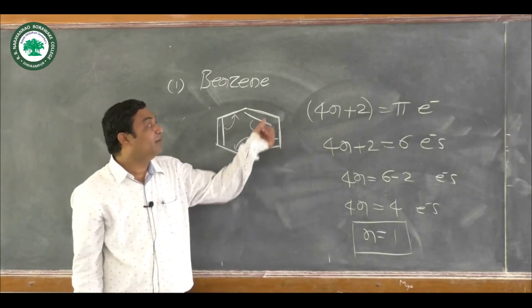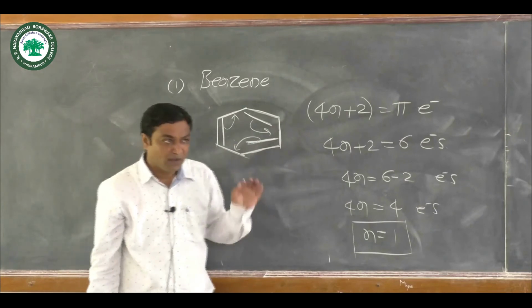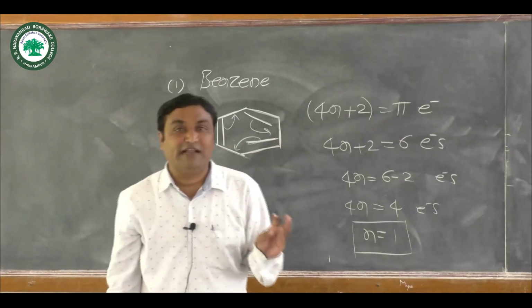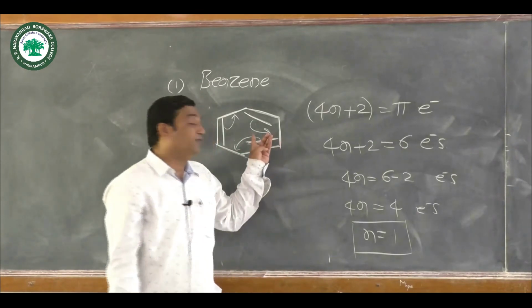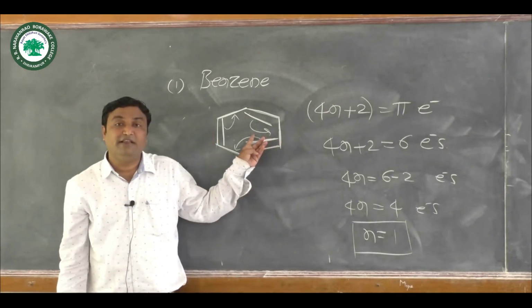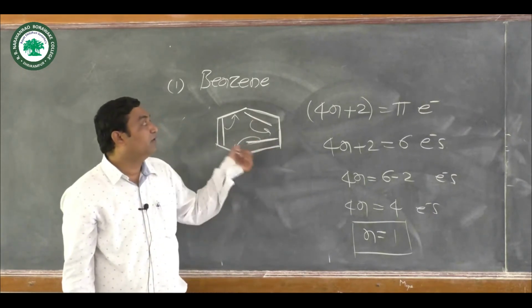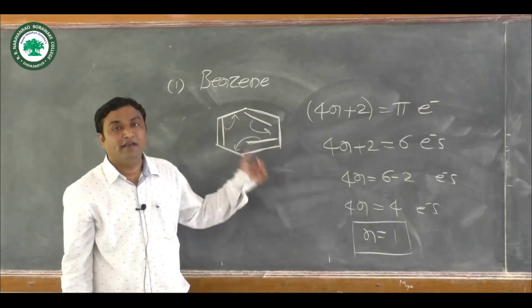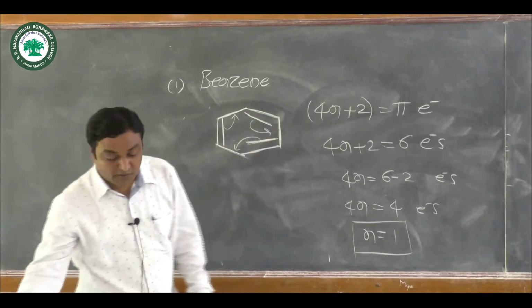That means this molecule, benzene, obeys all conditions. That is, it is cyclic in nature, it is planar, it is fully conjugated, and finally it obeys Huckel's rule. It means this molecule is aromatic in nature.